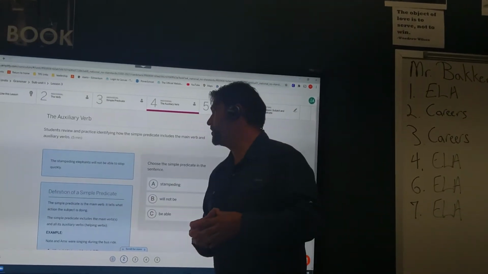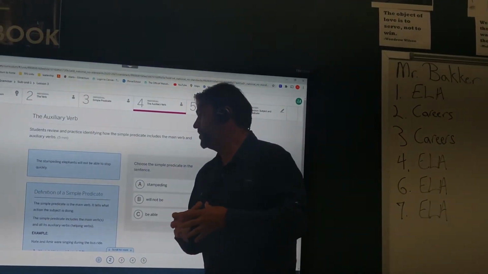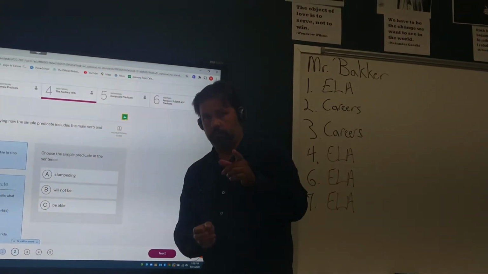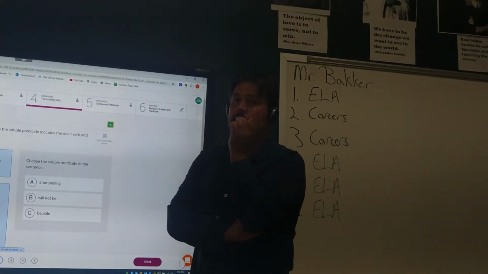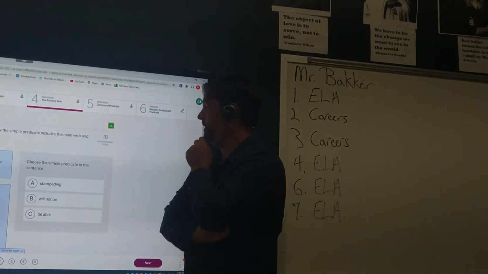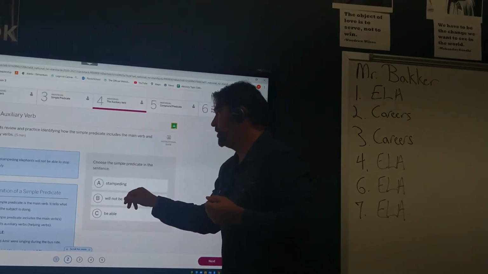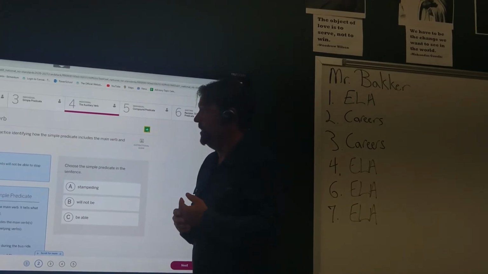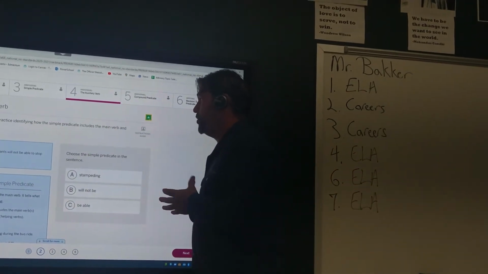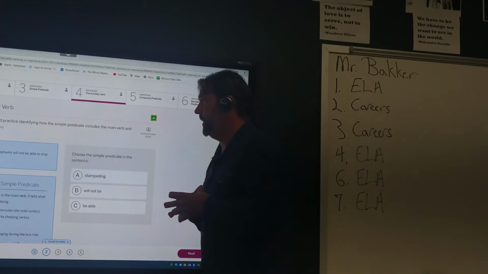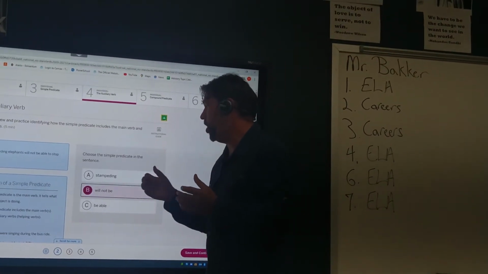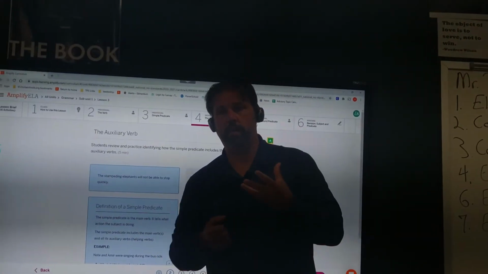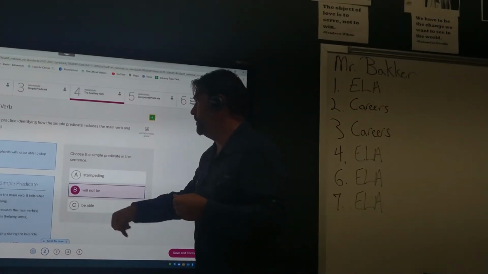The stampeding elephants will not be able to stop quickly. Let's think about that. Stampeding. Is that a verb? Could be. But in this case, it's just describing which elephants, right? The stampeding elephants. Will not be. Can we take any of those out? We could, but does it change it? If we just said the stampeding elephants will be able to stop fast, great. It's a different thing though. Will not be. All of those have to go together. They provide context for the stampeding elephants. So will not be is correct.